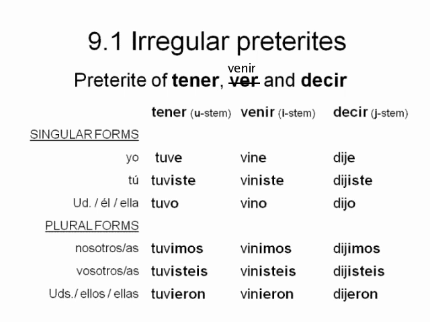All right? The thing I want you to notice here is that each of these verbs has a new stem. So tener stem is tuv, venir stem is vin, decir stem is dij. Now, as far as the endings go, comparing them to your regular preterite endings, the endings are going to be very similar, except for the yo form and the usted form, to the regular er verb endings in the preterite.